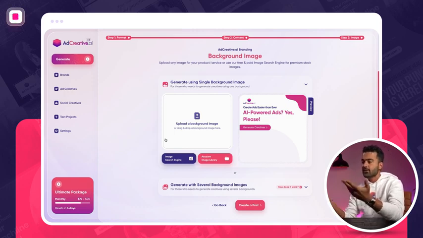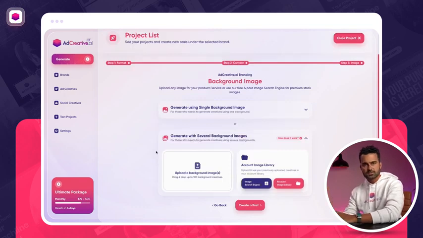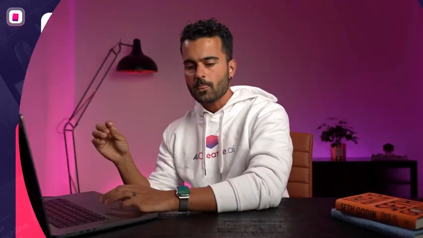So in this case, if I had a screenshot of AdCreative.ai, I would probably upload it here, but I'm going to be using it on our stock engine so that I can also show you the stock engine. And there's another feature that is a bit more advanced. So let's say that you're advertising AdCreative.ai, but you're going to go ahead and create the same ad, but with several different backgrounds. This is the moment that you can do that.